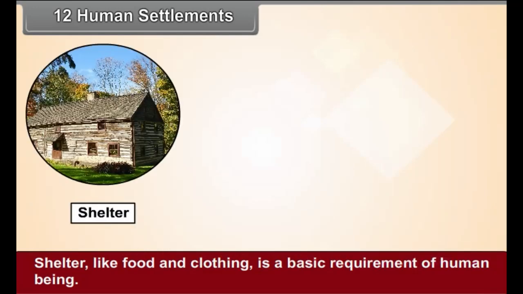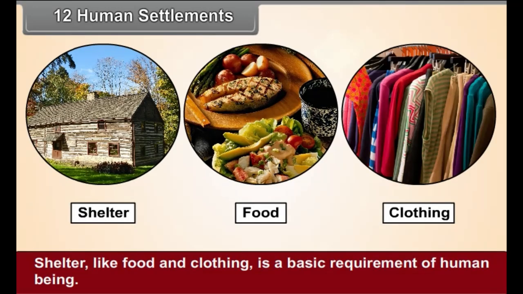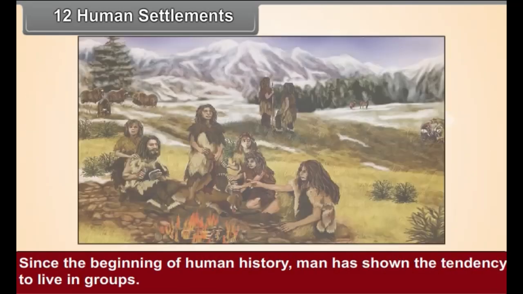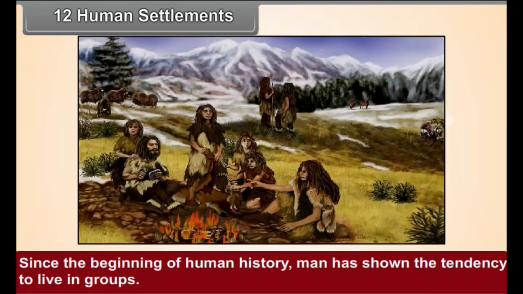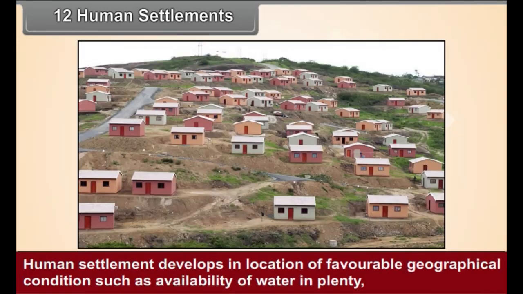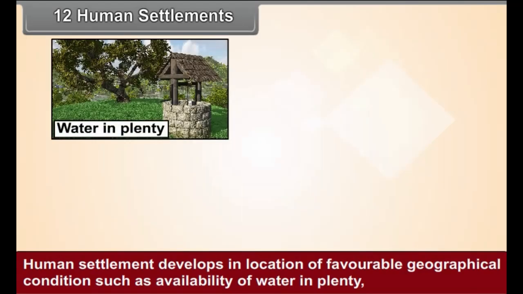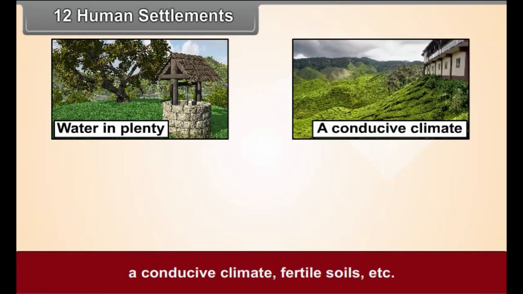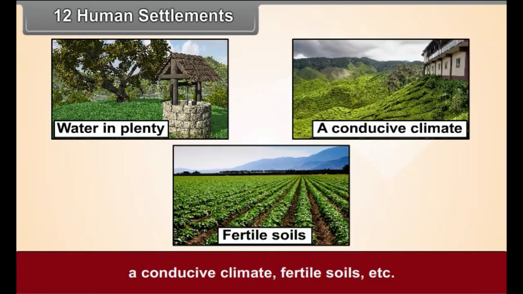Chapter 12: Human Settlements. Shelter, like food and clothing, is a basic requirement of human beings. Since the beginning of human history, man has shown the tendency to live in groups. Human settlements develop in locations of favorable geographical conditions such as availability of water in plenty, a conducive climate, fertile soils, etc.